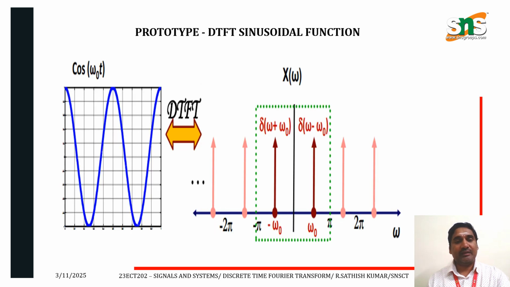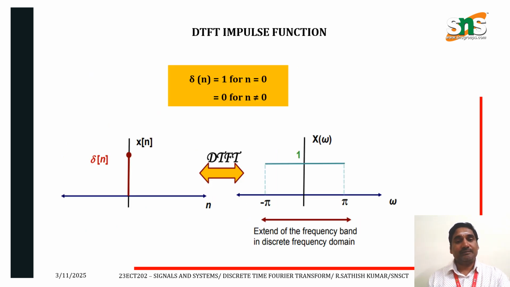Next one, this is the DTFT for sinusoidal function. The sinusoidal function can be given as cos omega naught t. While taking the discrete time Fourier transform of cos omega naught n, that can be converted into frequency domain with the help of minus omega naught to plus omega naught. As the del of n function is nothing but 1 for n is equal to 0, that can be converted into frequency domain, that is nothing but del of omega plus omega naught and del of omega minus omega naught.